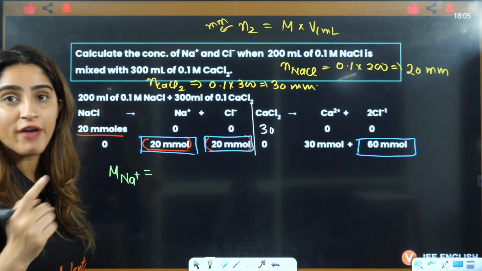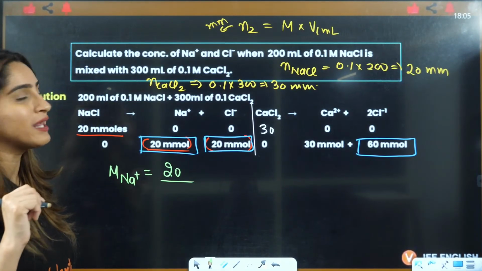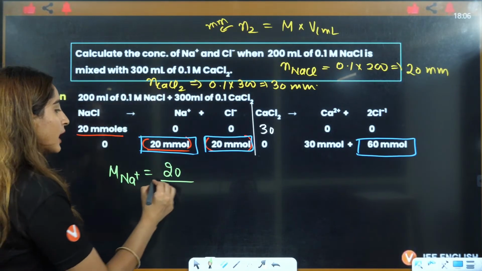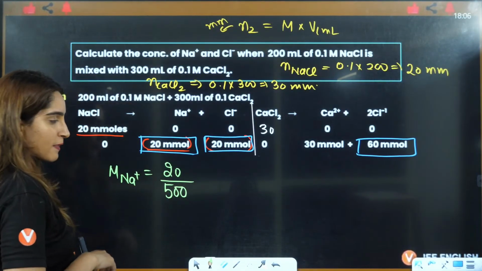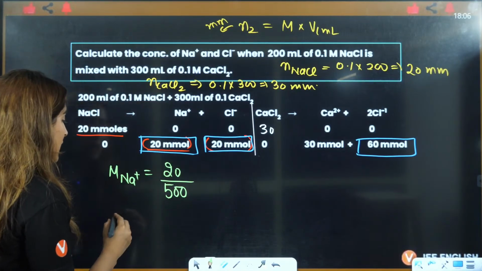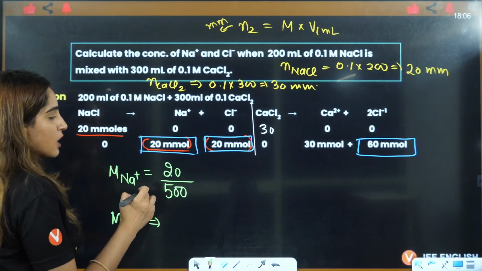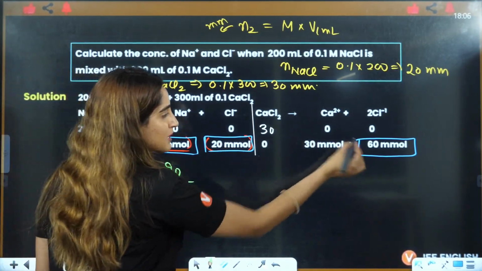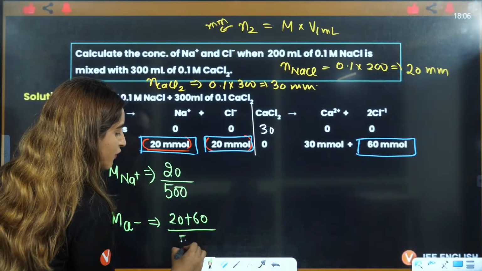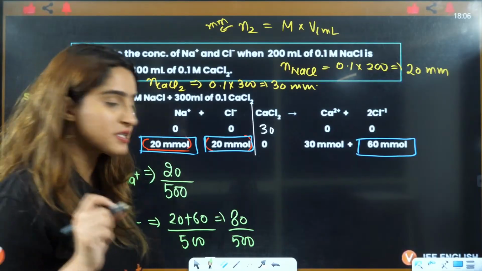The number of millimoles of Na positive is 20, and now put the volume also in milliliters. The volume will be 200 plus 300, that is 500, right? Because this is a mixture, you have to add both the volumes. Now if you talk about the molarity of Cl negative, millimoles are 20 plus 60, divided by the total volume of 500. That is 80 by 500, which is the molarity of Cl negative.